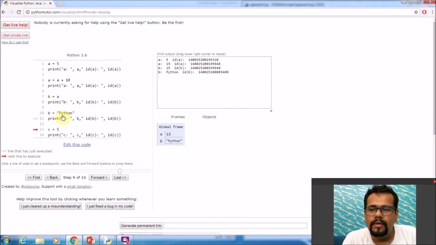Now if we assign the string Python to B, the data type of B has changed from integer to string dynamically, and when we click on print ID of B, it shows us a different memory location where the word Python has been stored. Now when I click forward, C has been assigned the value 5. Now this 5 is the same address to which A was pointing earlier in the program. This was orphan, but now it's not orphan because C is now pointing to 5, the same memory location.